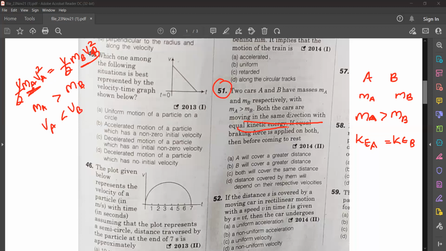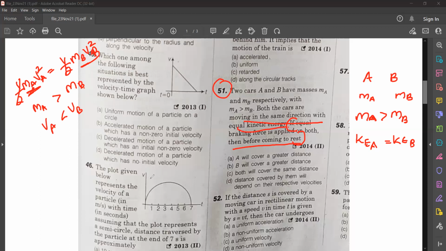Now see, if equal braking force is applied on both, then before coming to rest, we need to know whether A will cover more distance, B will cover more distance, or both will cover the same distance.